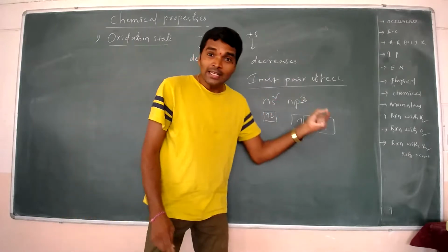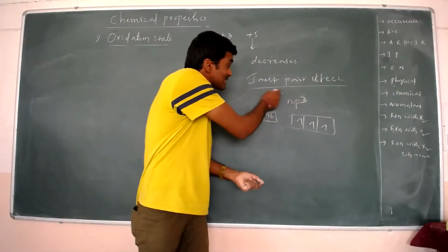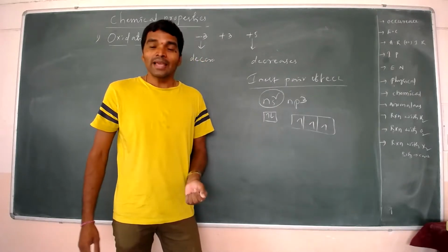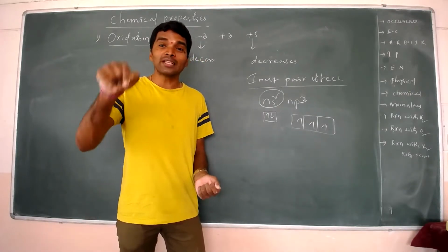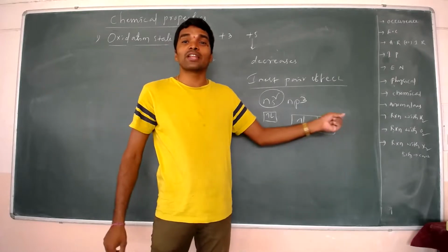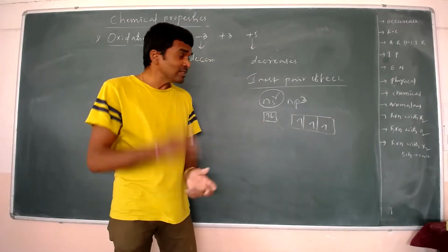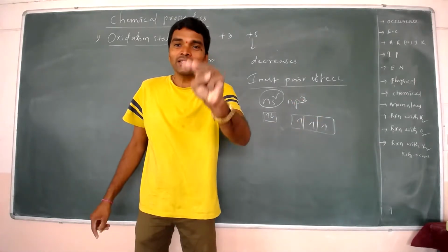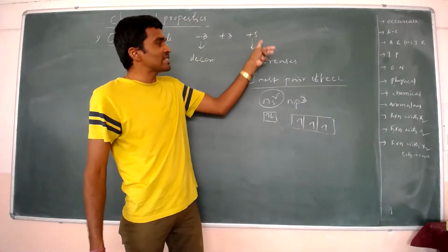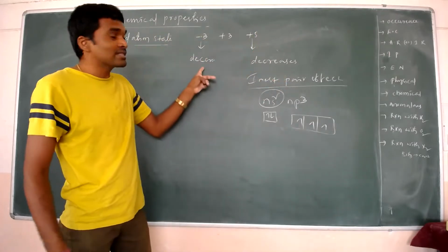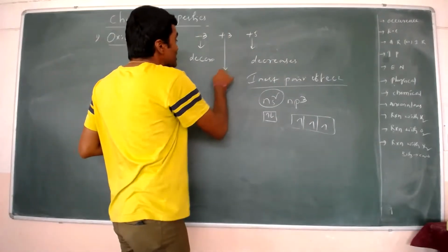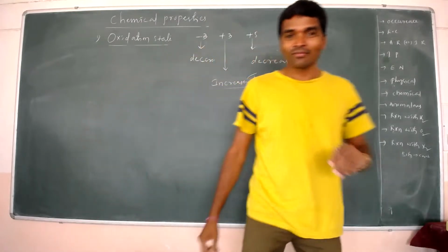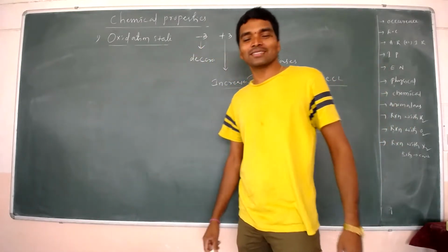So what does the inert pair effect mean? The ns2 electrons do not participate in bonding. That phenomenon is known as the inert pair effect. So that's why only p electrons are involved, 3 of them. So that's why +5 oxidation state stability decreases, -3 oxidation state also decreases, but +3 oxidation state increases. This point you remember.